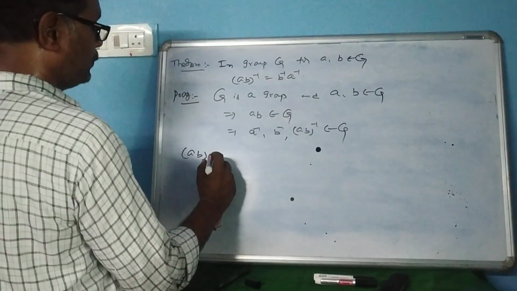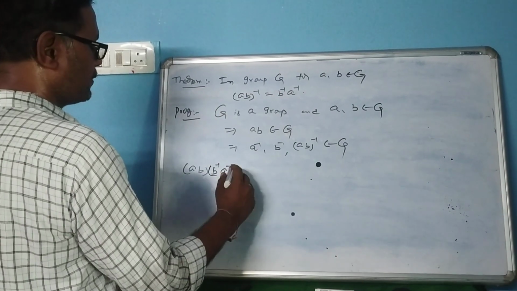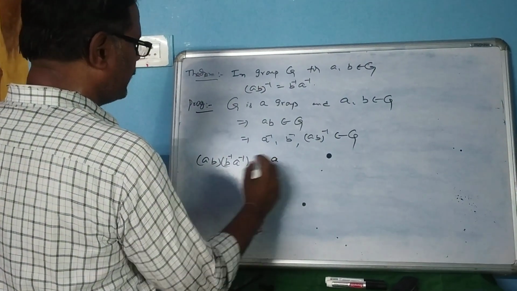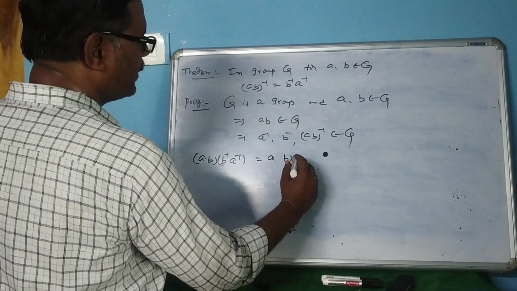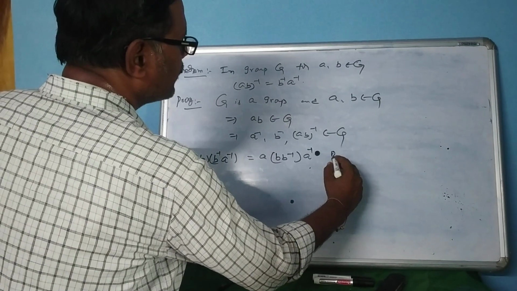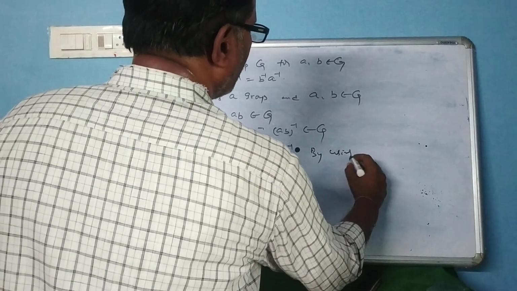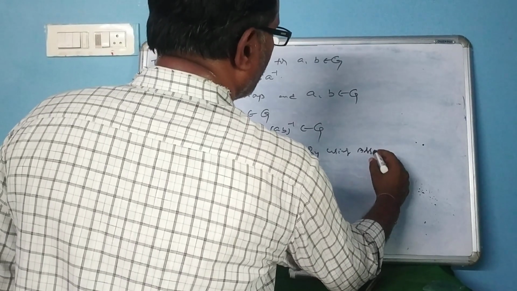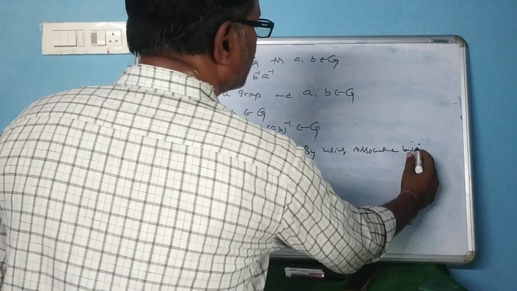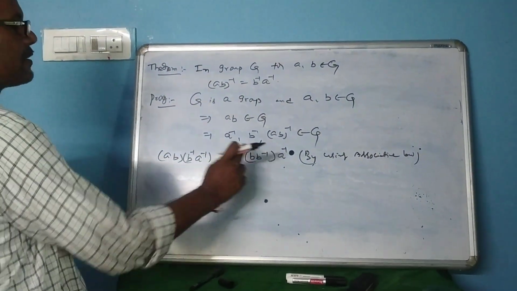Now I want to prove that (ab) into (b inverse a inverse) is e. By the associative law, a into (b into b inverse) into a inverse.